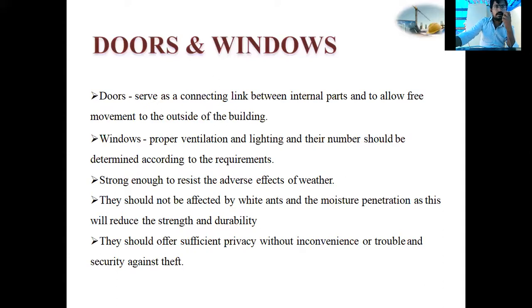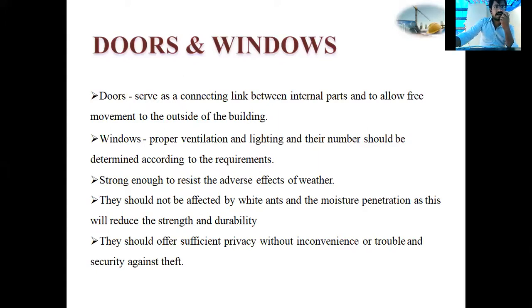Next, windows. Windows provide proper ventilation and lighting, and their number should be determined according to the requirement. If you want more light and more air, what should we do? More windows should be provided. By keeping windows, proper ventilation and lighting will be available in the house in the morning as well as during evening. Sunlight also will enter our house.